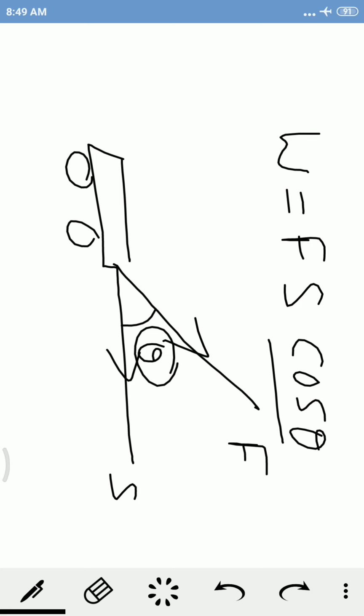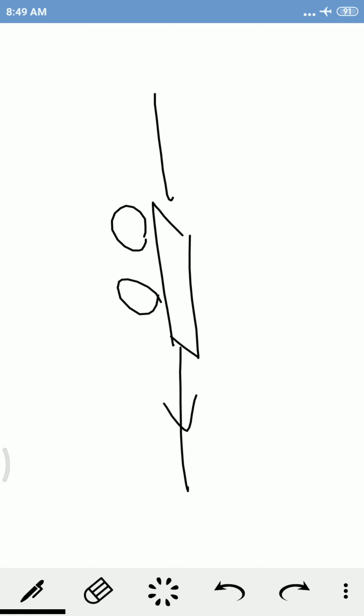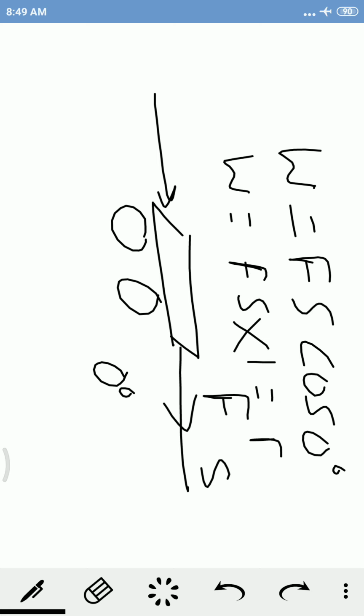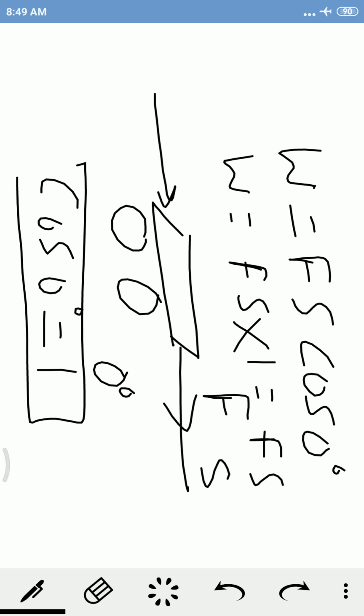Whatever angle is here, we are going to put the value of that angle in the form of cos. Now I am giving you some examples of how to apply this formula. If the direction of force and displacement are the same, the angle will be 0 degree. So it will be W equals Fs cos 0. Now the value of cos 0 is 1. So it will be Fs. Work done will be maximum in that case.